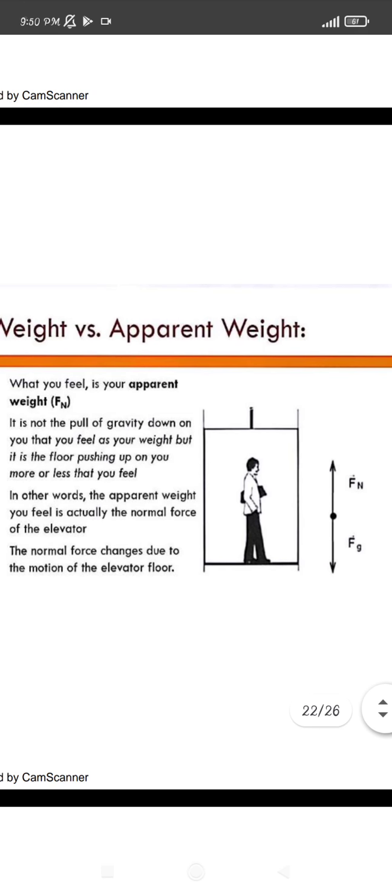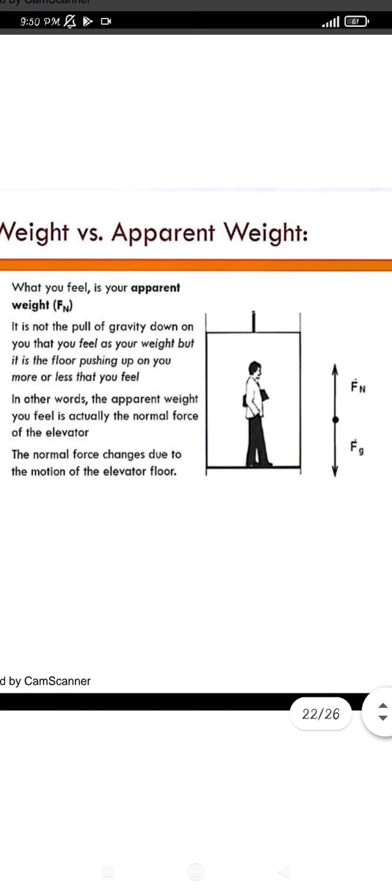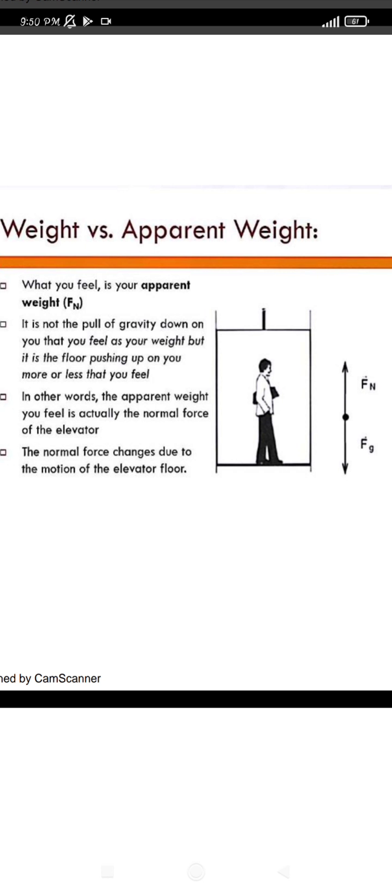So what is this apparent weight? We know that weight is a kind of force, given by Newton, and force is equal to mg. The same thing, force is equal to mg, we will see in the last topic of your chapter. And whenever we are moving downwards, our weight is towards the center of gravity, and the center of gravity is also pulling us towards it. So our weight is towards the pull of the gravity only.